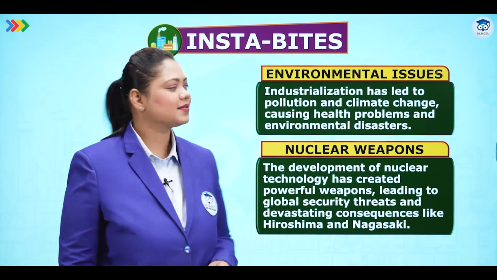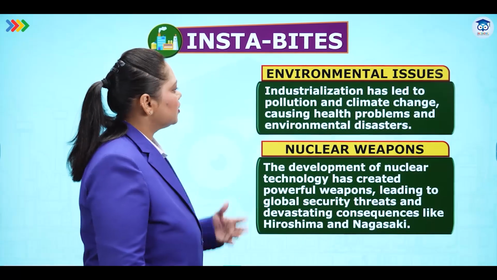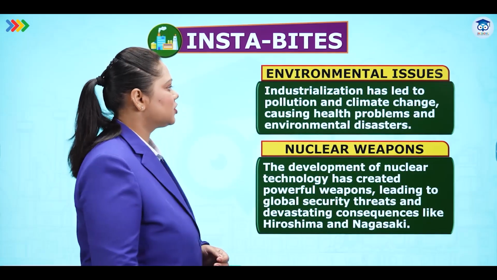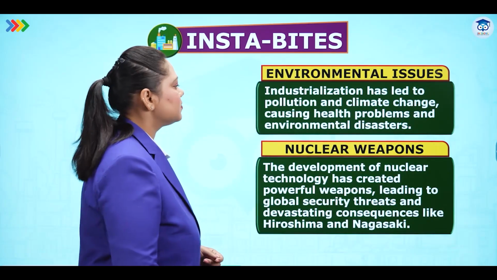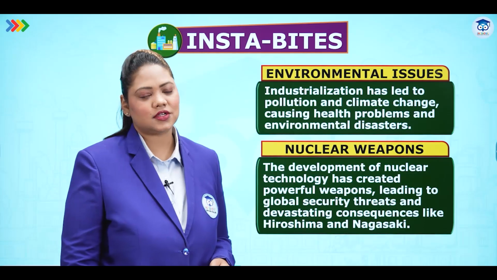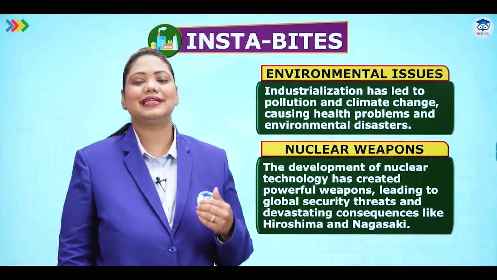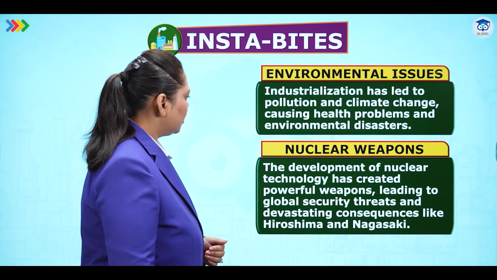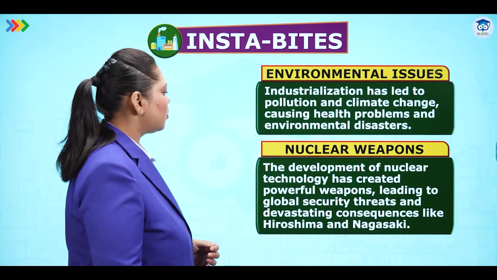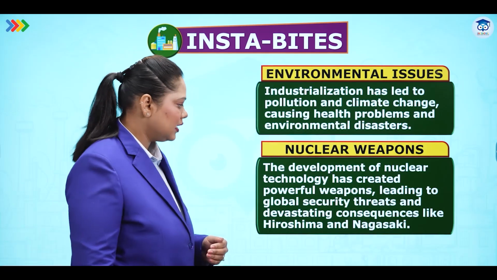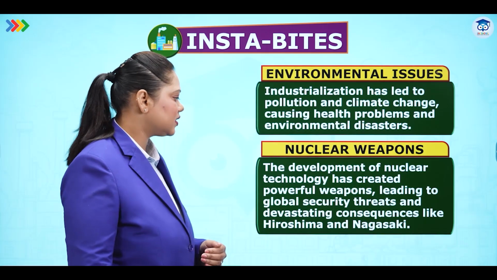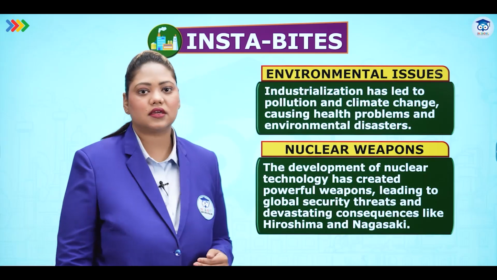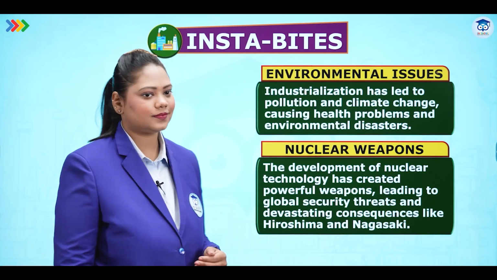Let's see the Instabites. Environmental issues. Industrialization has led to pollution and climate change, causing health problems and environmental disasters. So with progress, we are also seeing the negative effects of progress, that is environmental disasters. Nuclear weapons. The development of nuclear technology has created powerful weapons, leading to global security threats and devastating consequences like Hiroshima and Nagasaki in World War II.